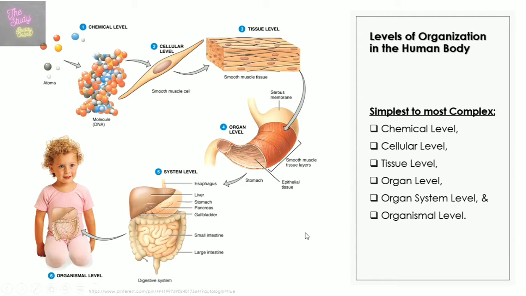So the levels of organization in the human body in order of simplest to most complex are the chemical level, the cellular level, the tissue level, the organ level, the organ system level, as well as the organismal level. So in total, there are 6 levels of organization in the human body, and I'll go ahead and explain more about each of these levels.